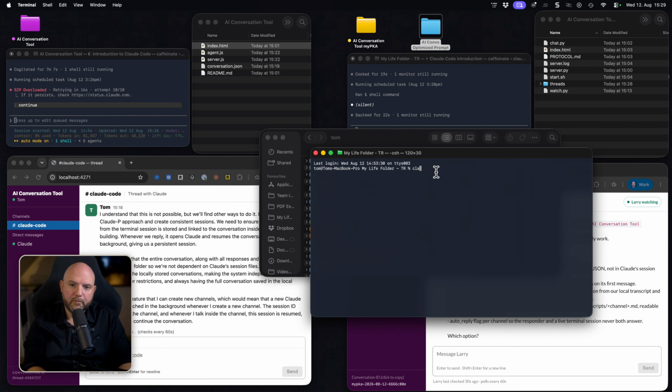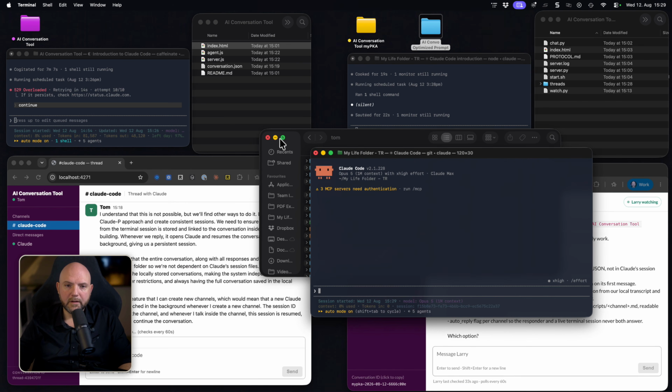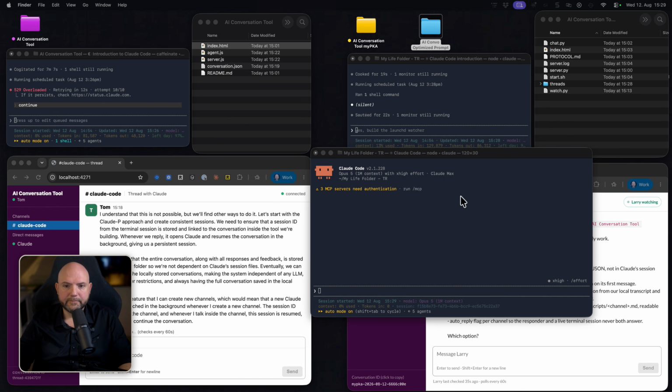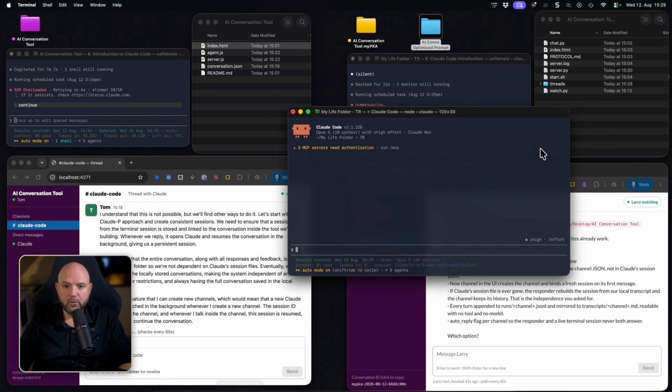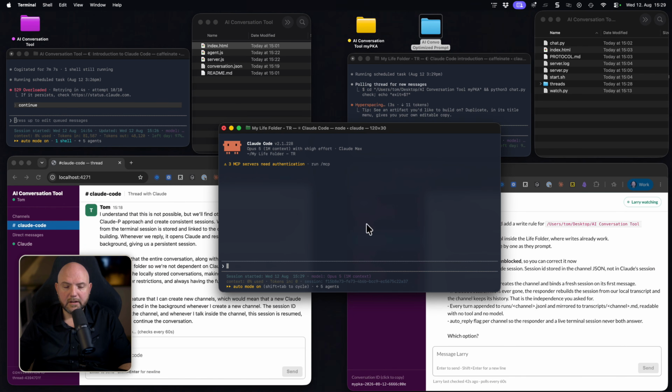And by the way, for those who wonder, I'm not using the terminals this way. I'm usually using VS Code, and I can show you in another video how I do this. But for this demonstration, it's okay to just use the terminal with these folders.